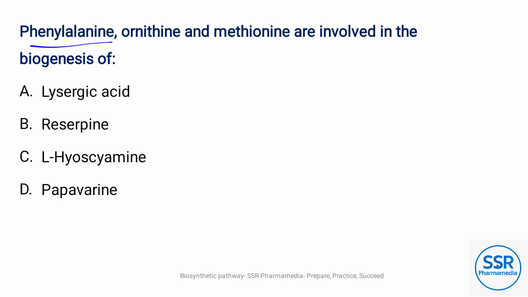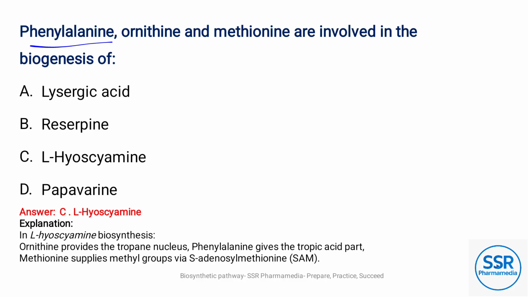Phenylalanine, ornithine and methionine are involved in the biogenesis of option C, L-hyoscyamine. Ornithine provides the tropane nucleus, phenylalanine gives the tropic acid part, and methionine supplies the methyl group via S-adenosyl methionine.